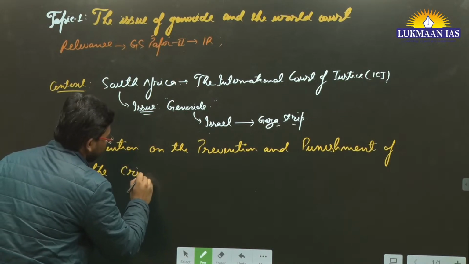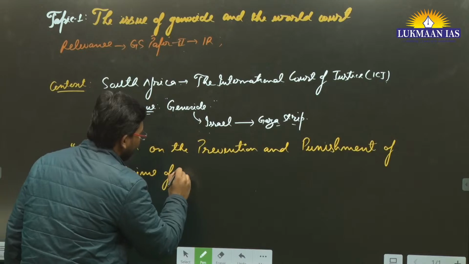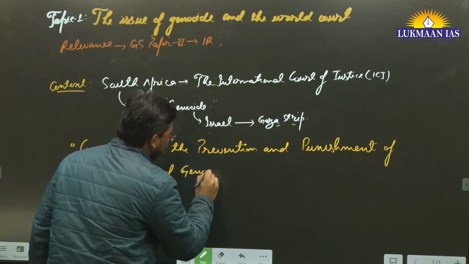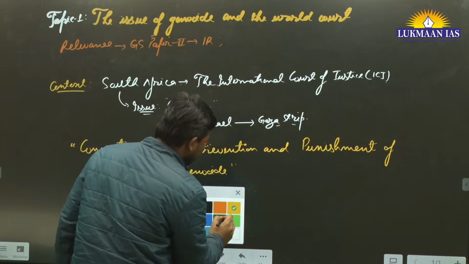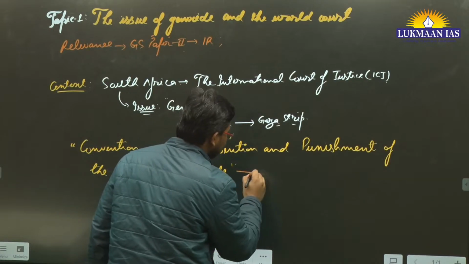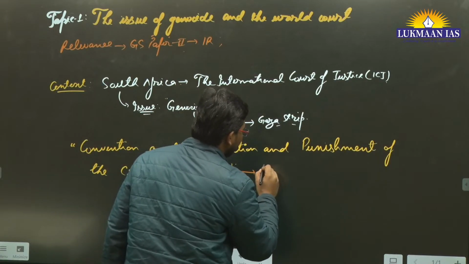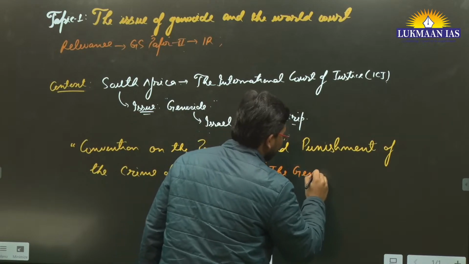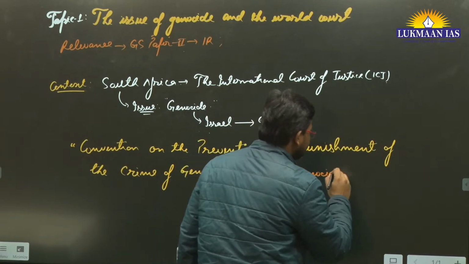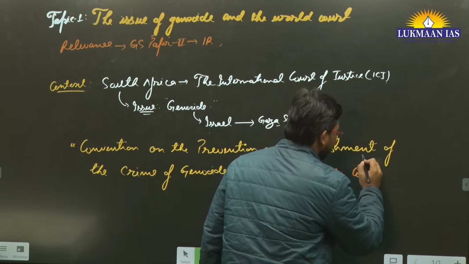This particular convention, in short, or colloquially, is known as the Genocide Convention.